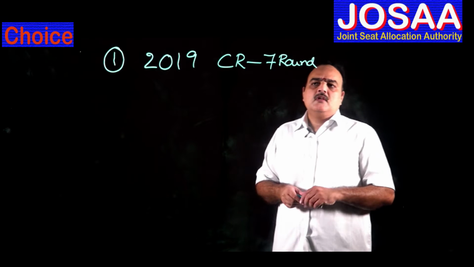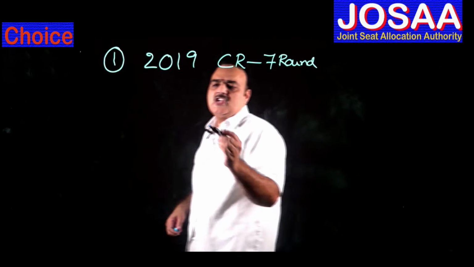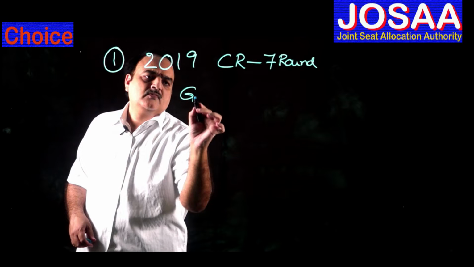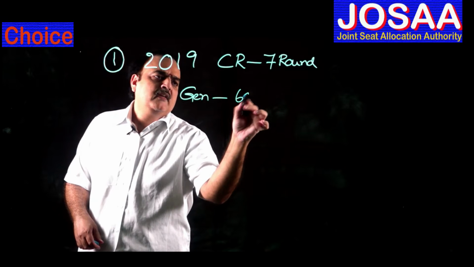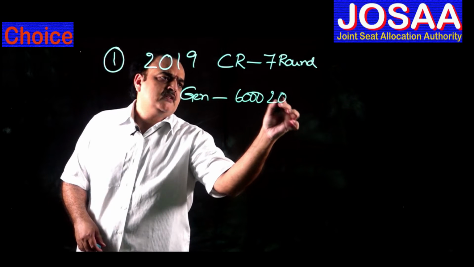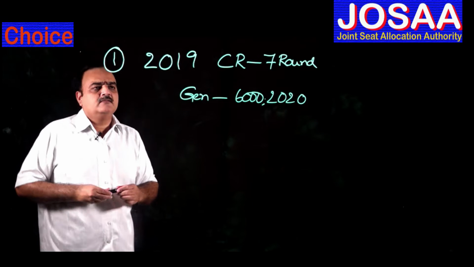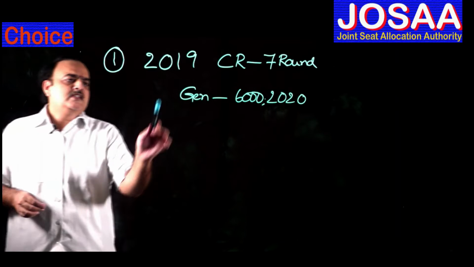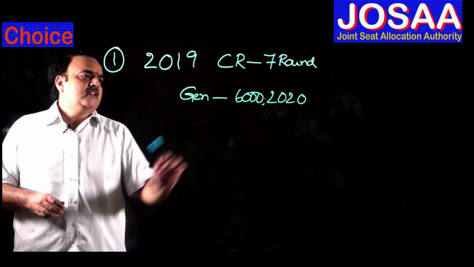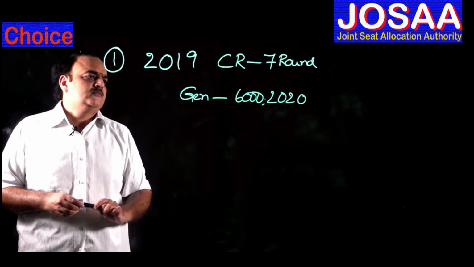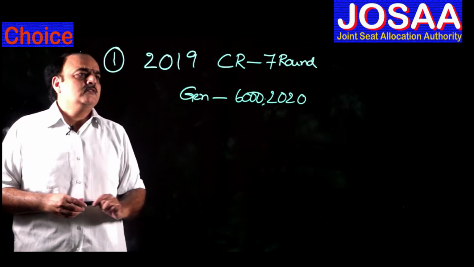Suppose a student belongs to the general category. His rank is 6000 in 2020. Now as per 2019, he is a general boy. His rank is 6000 in 2020 JEE Advanced.